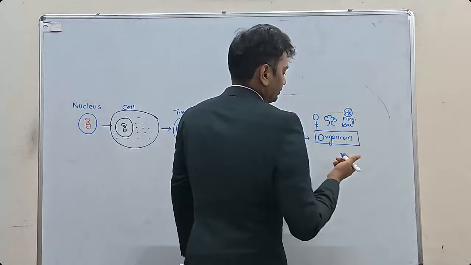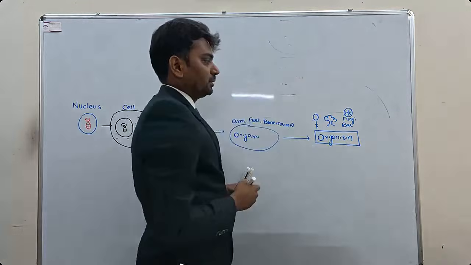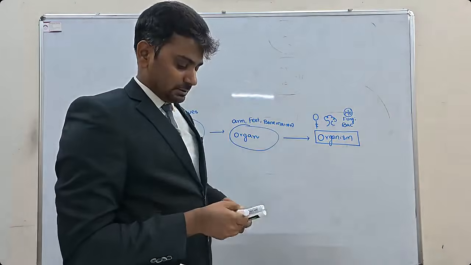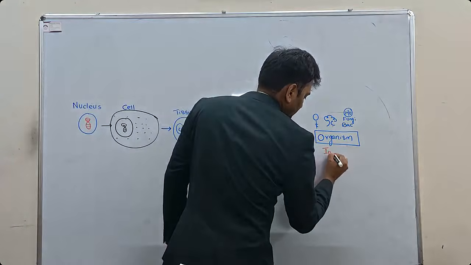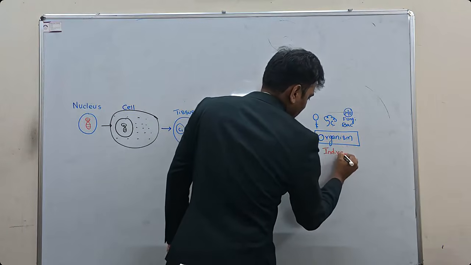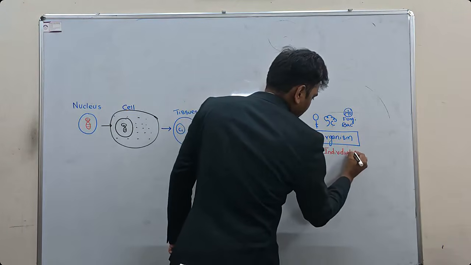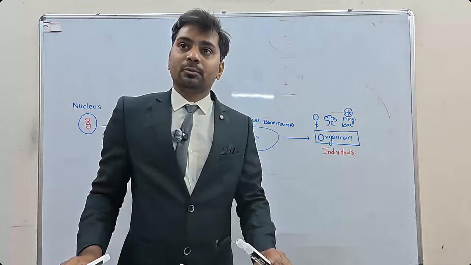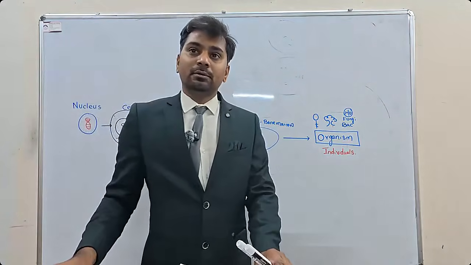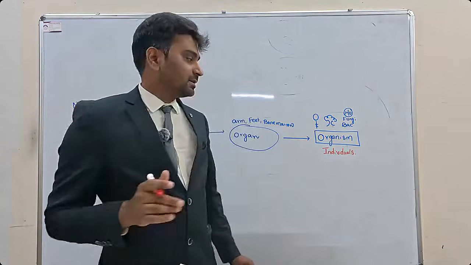So organisms are called individuals. Everyone here is an individual, right? What is the characteristic of an individual?